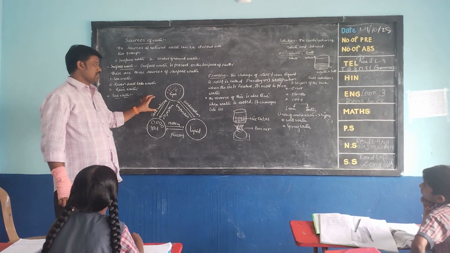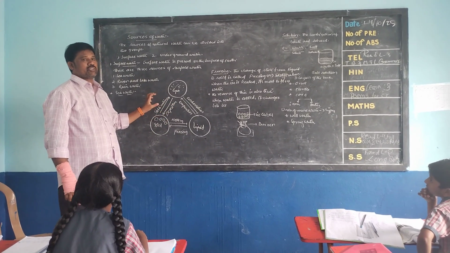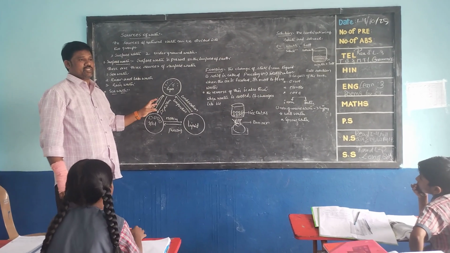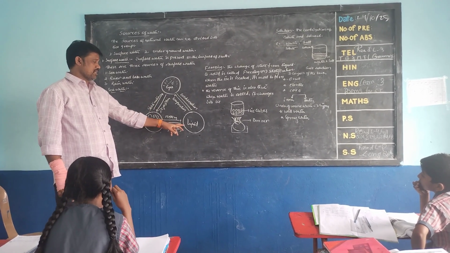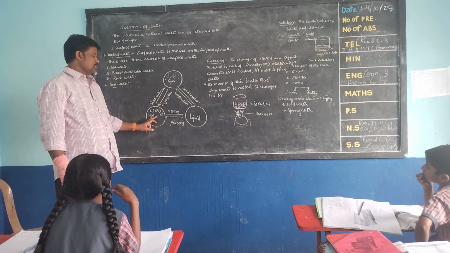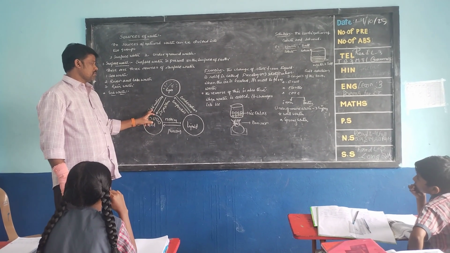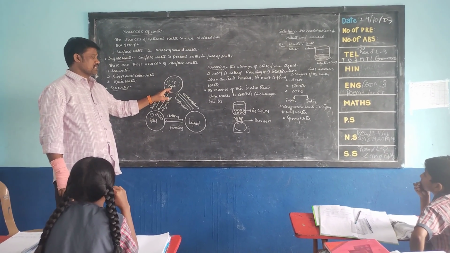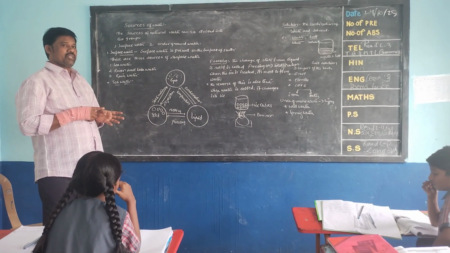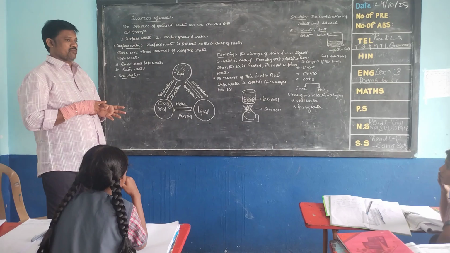Here is the entire process of how water converts between its three states. Liquid to solid is freezing.